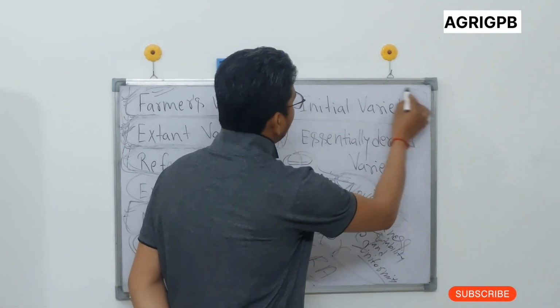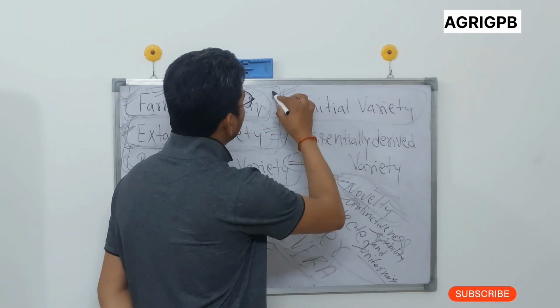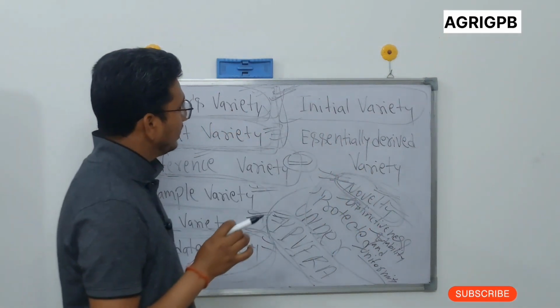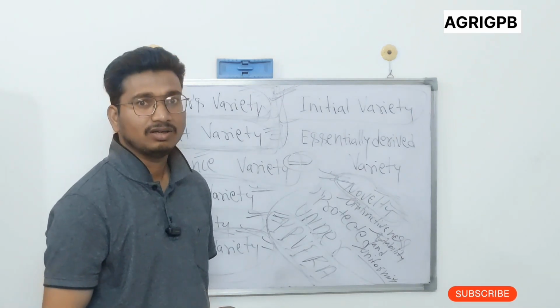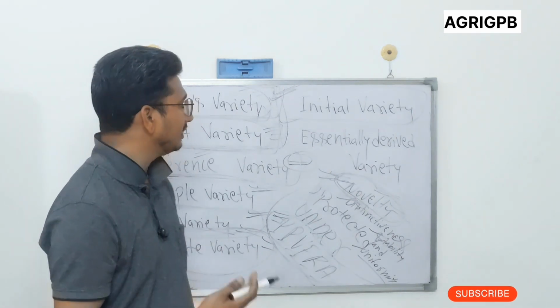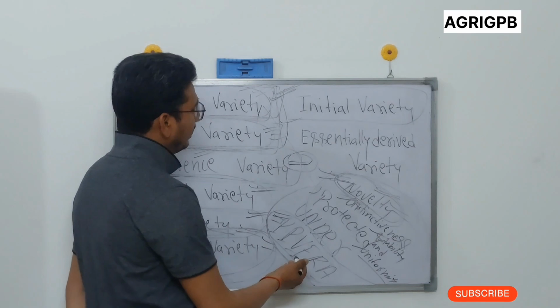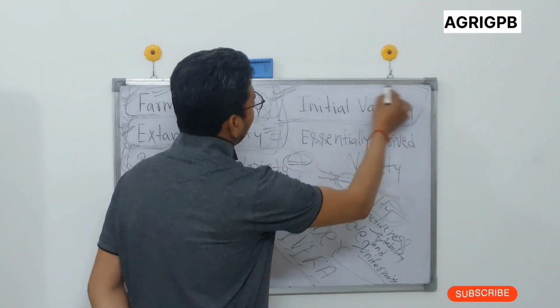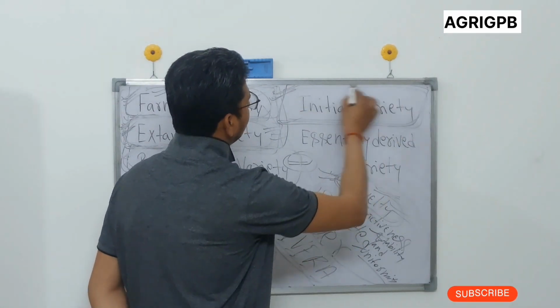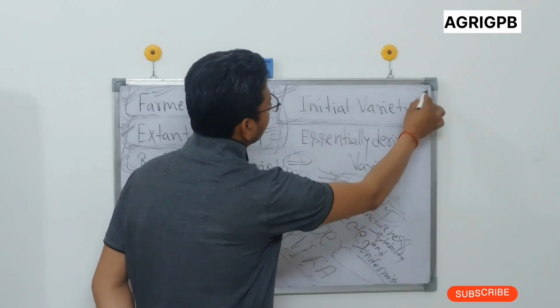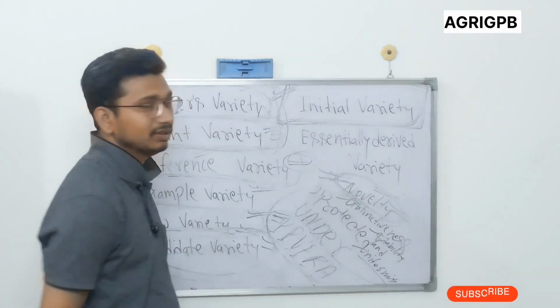Now, what is initial variety? Actually, initial variety is a new variety or maybe an old variety that is protected under PPVFRA, and it is common in the public domain.